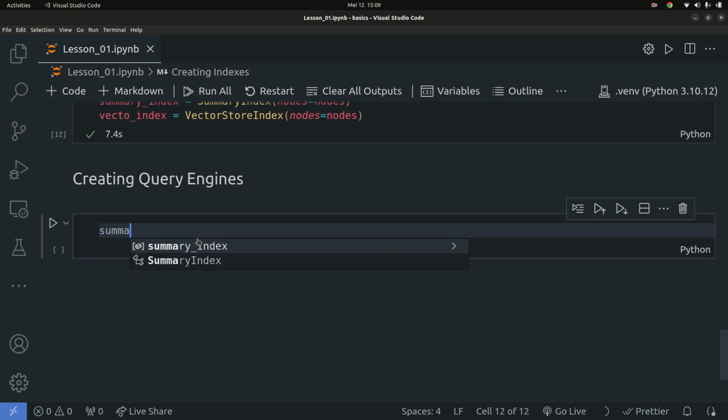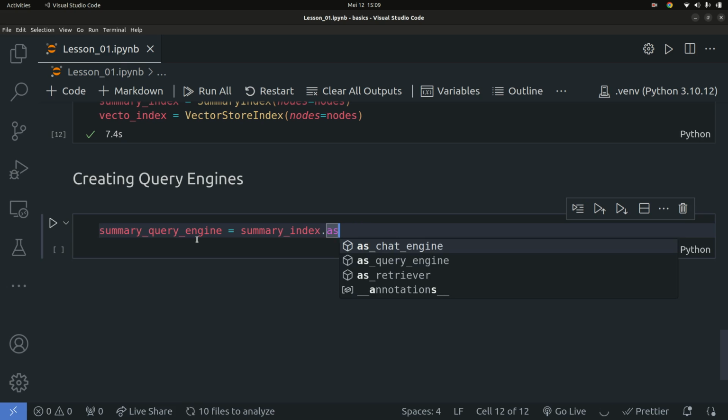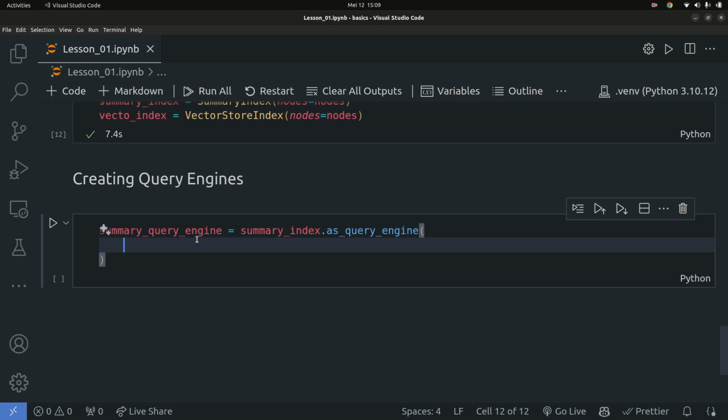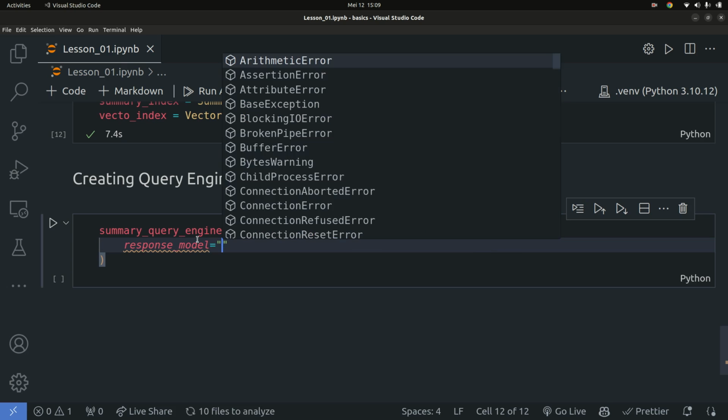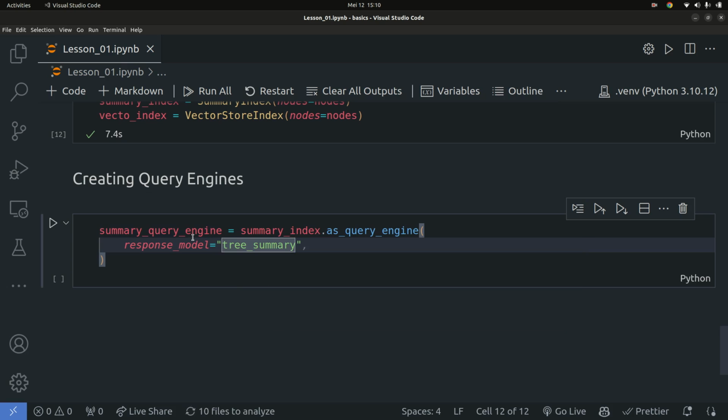So I'm going to say summary_query_engine is going to be equal to the summary dot as_query_engine. You're going to go ahead and pass in a couple of things right here. So we're going to pass in the response_model, and for the response model you're going to use a tree response model. It's going to be equal to, you're going to simply say tree_summary, just like that.